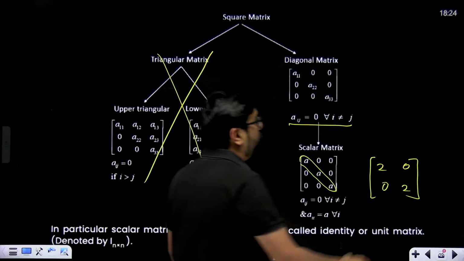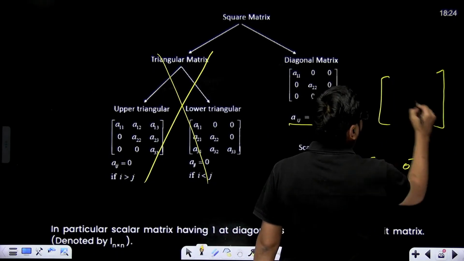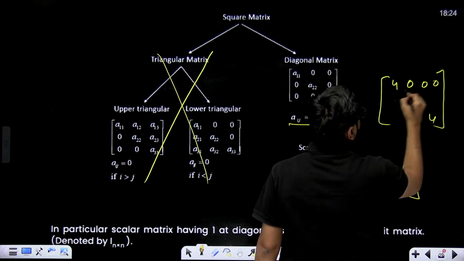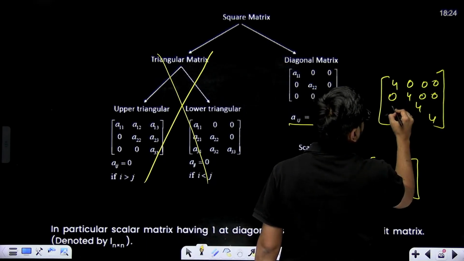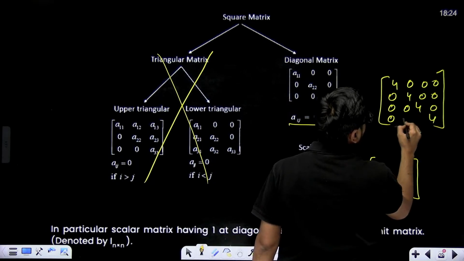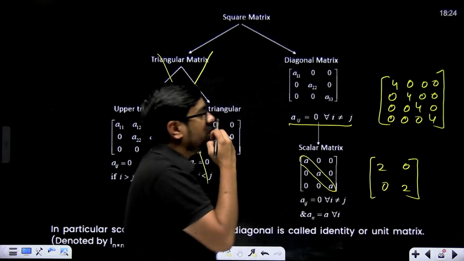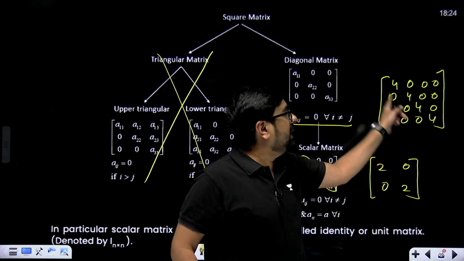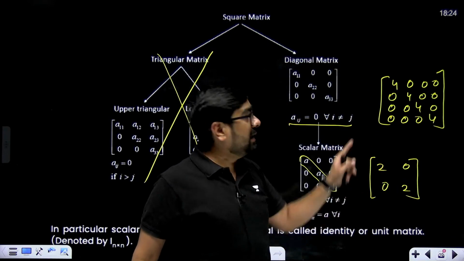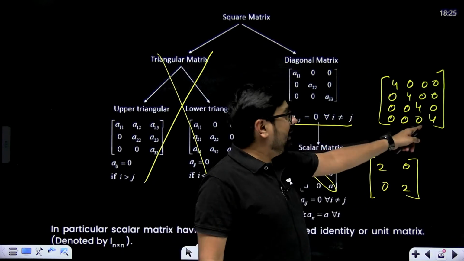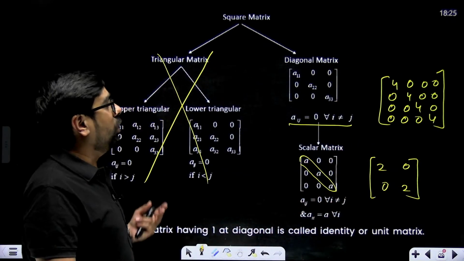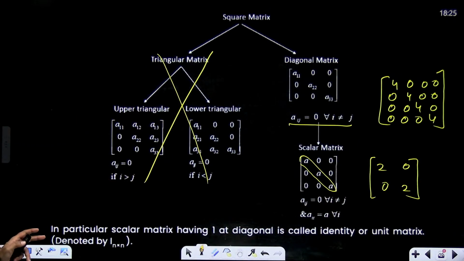If I make a 4 cross 4 and write 4 4 4 4 on the diagonal, this is a 4 cross 4 scalar matrix because the diagonal elements are the same and non-zero. A diagonal matrix in which diagonal elements are the same is called a scalar matrix. Remember the definitions, they are important.